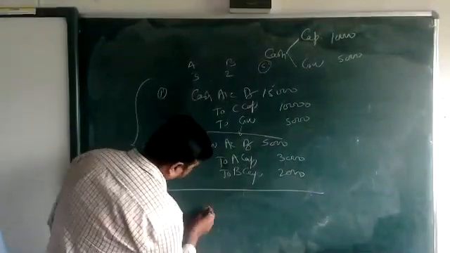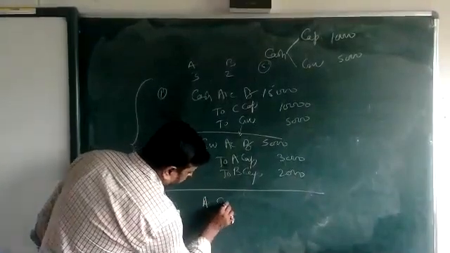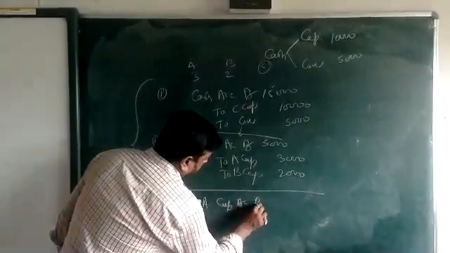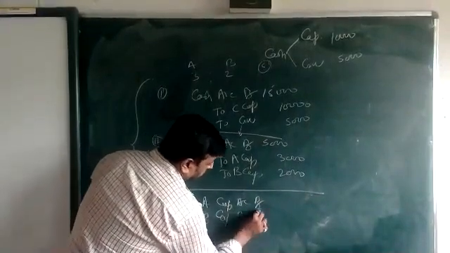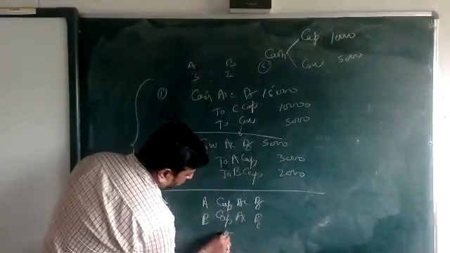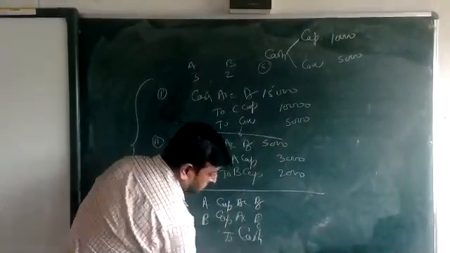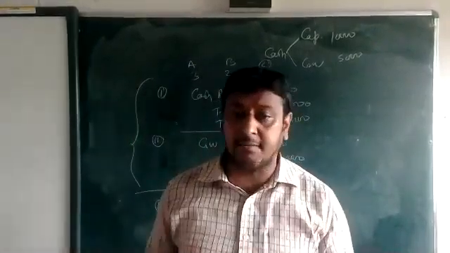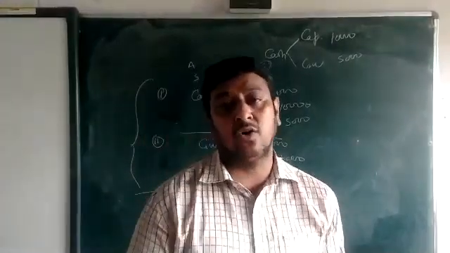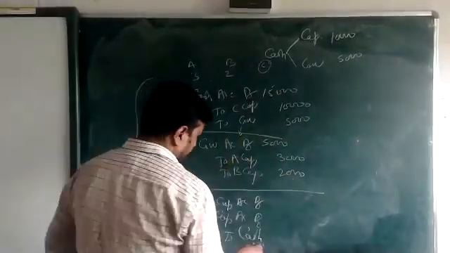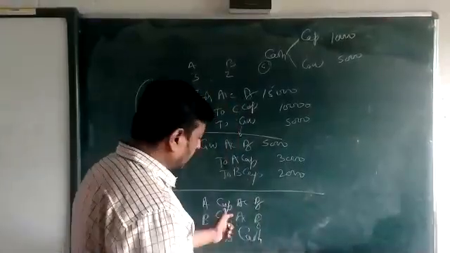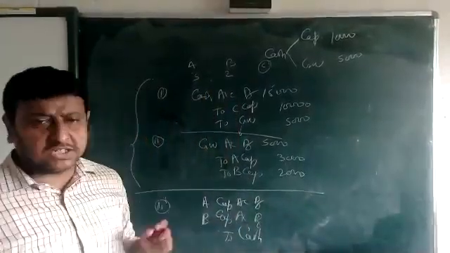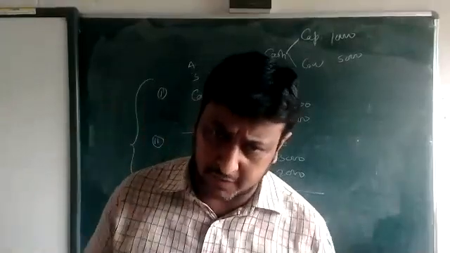Then the third entry is when partners withdraw the money. The entry is like this: A capital account debit, B capital account debit, to cash, because they are going to withdraw the money in cash, beta. Whether they withdraw the full amount or half, we follow the question only.